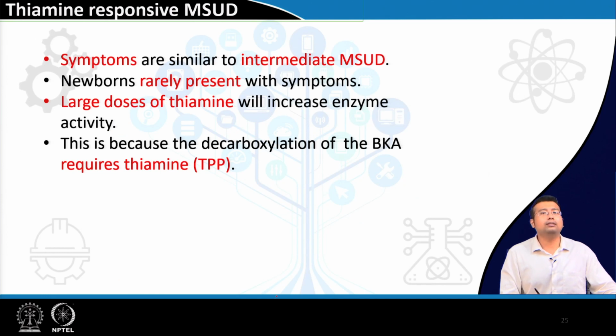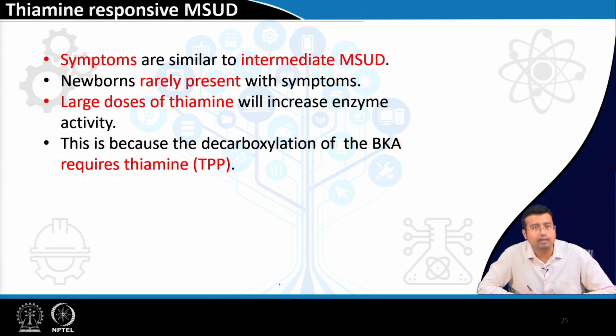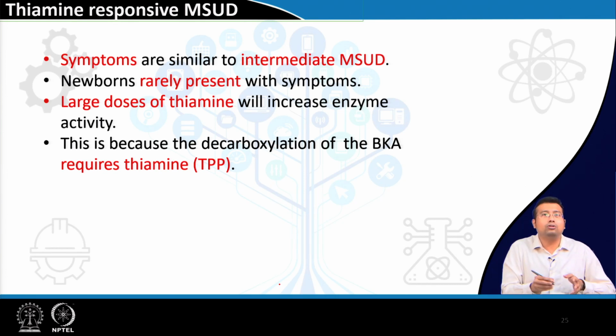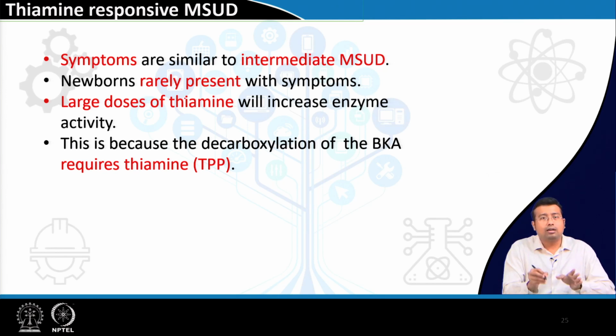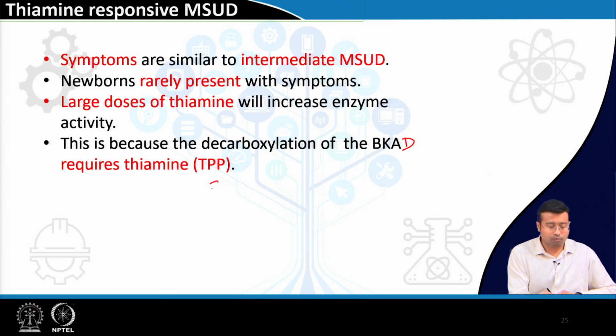There is a very minor variant of maple syrup urine disease, also known as thiamine dependent, because that is similar to intermediate. Even if the enzyme is not very active, somehow its function can be improved by an excess dose of vitamin B1 or thiamine. Why? Because the enzyme branched chain keto acid dehydrogenase needs thiamine as a cofactor. So, a large dose of thiamine will increase the activity.